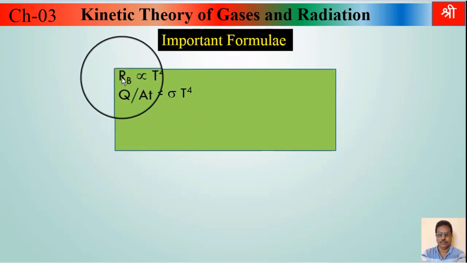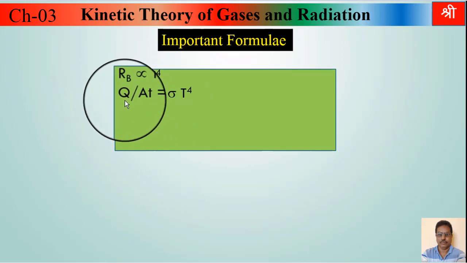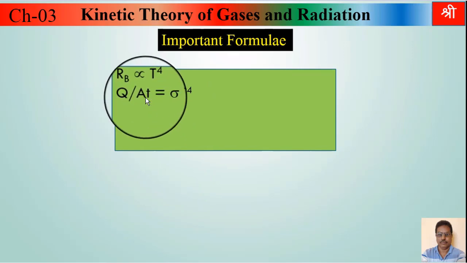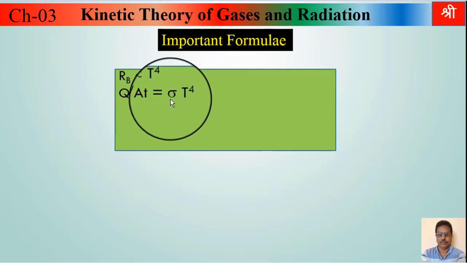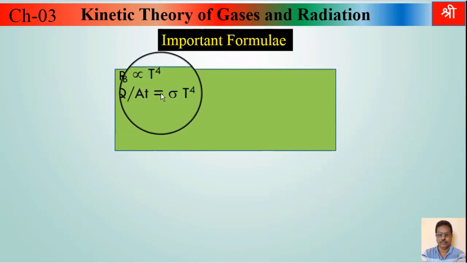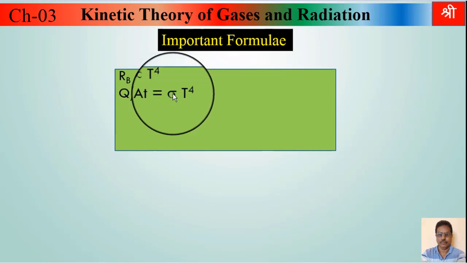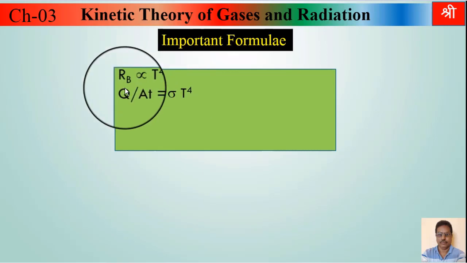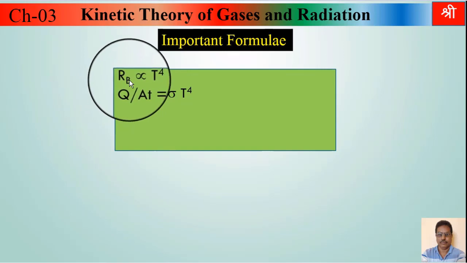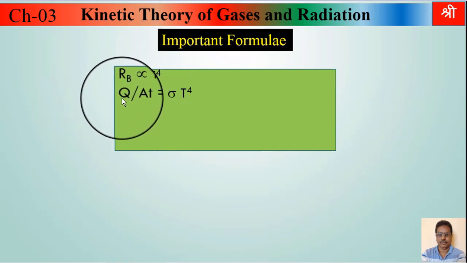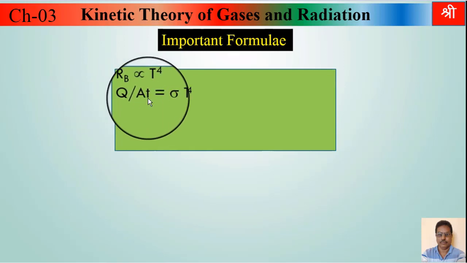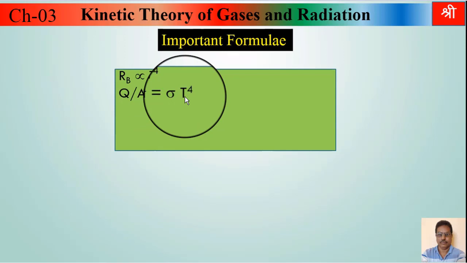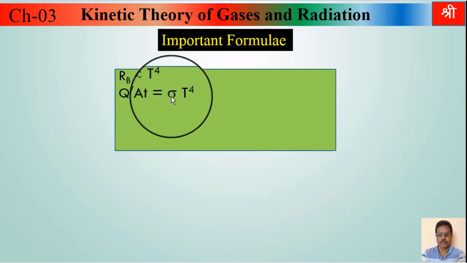Second, this emissive power is nothing but quantity of radiant energy emitted per unit area per unit time. So this second formula is nothing but Stefan's law of radiation. First and second formula is same, because in first formula this RB is emissive power. That emissive power is nothing but quantity of radiant energy Q emitted per unit area per unit time is equal to sigma T raised to 4. Sigma is a constant of proportionality which is called as Stefan's constant. Its value will be given to us in examples.